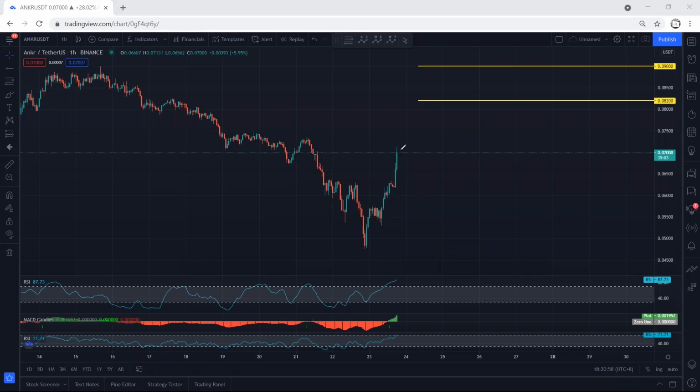From now we can look for continuation. We will wait for either the flag or a deeper correction. If we get it, we can take the trade. But as I mentioned, if we get any trade setup and it's not moving in our direction, we are not going to keep the trade for the long term. For example, if you want to look for a trade on a short flag, the only way is to put our entry above the top. If the price takes it, we need to see continuation as a short move, similar to what we got here. If there is no continuation within the first or second hour, we take out the trade.